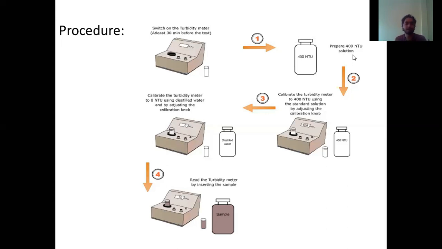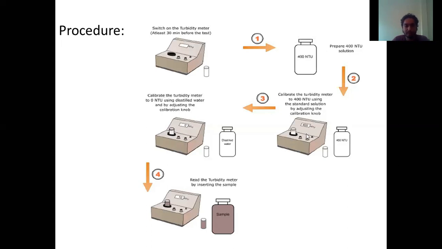Whenever we do any practical, the first thing we have to do is calibrate the equipment. Previously also we calibrated using the 3 solutions. In this also we are going to use the solution for calibration purposes. First, with this 400 NTU solution, we calibrate the turbidity meter to 400 NTU using the standard solution by adjusting the calibration knob. We take this sample in the cell and put it inside this equipment.